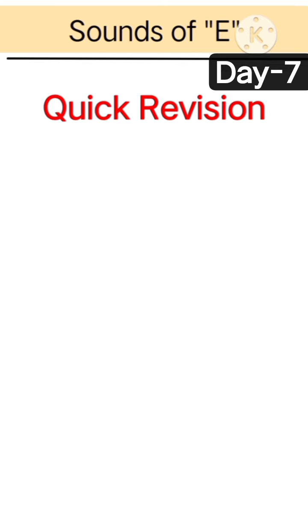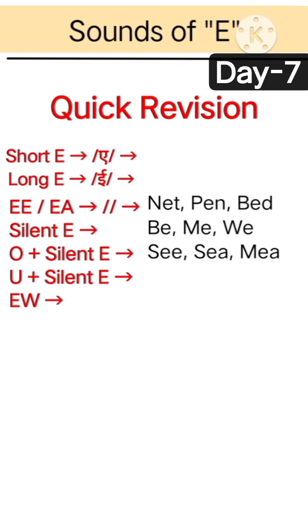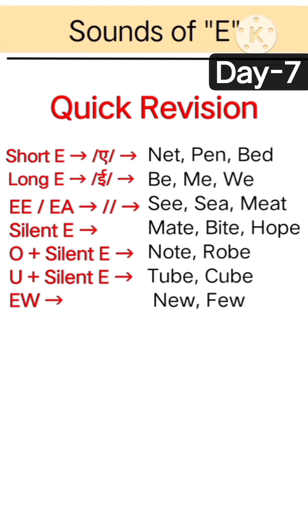Quick revision. Short E: net, pen, bed. Long E: be, me, we. E-E, E-A: see, meet. Silent E: mate, bite, hope. O plus silent E: note, robe. U plus silent E: tube, cube. EW: new, few.